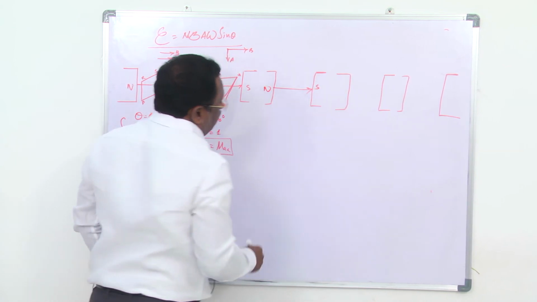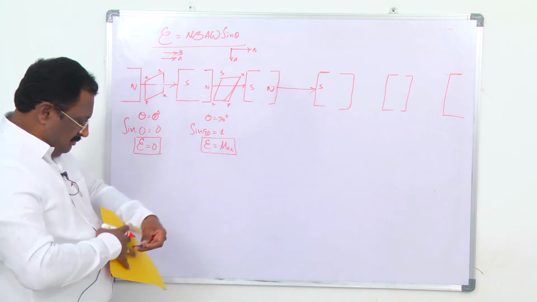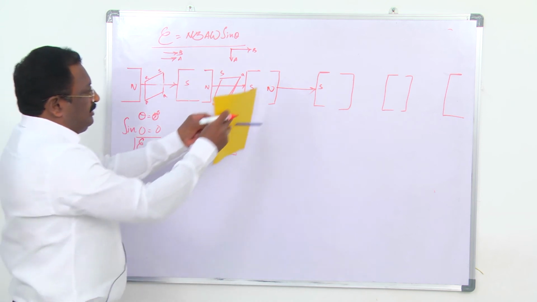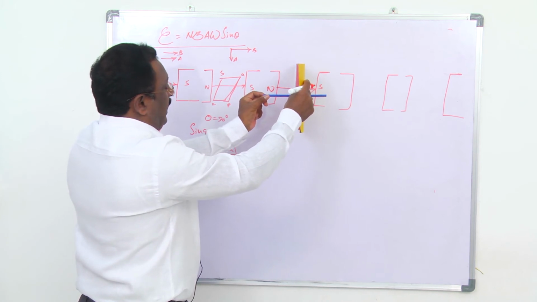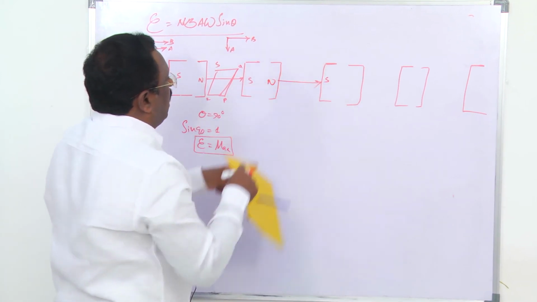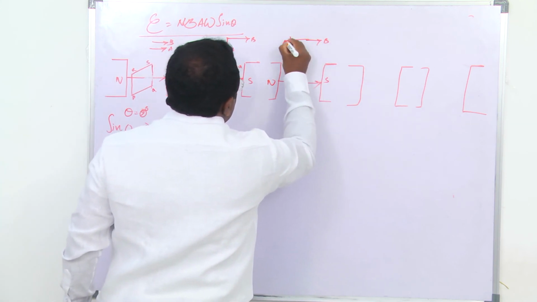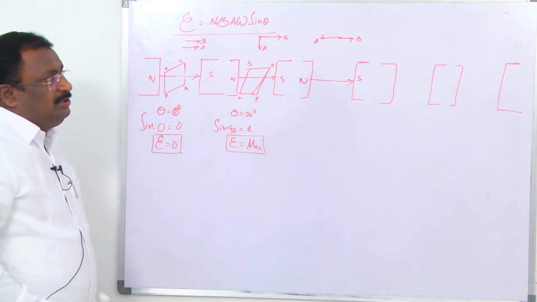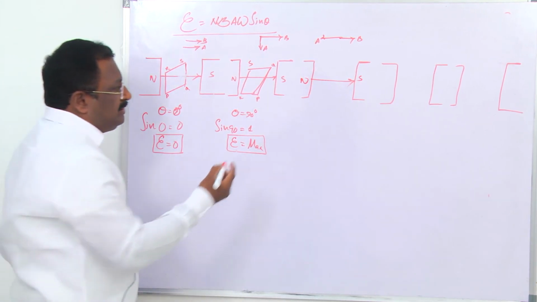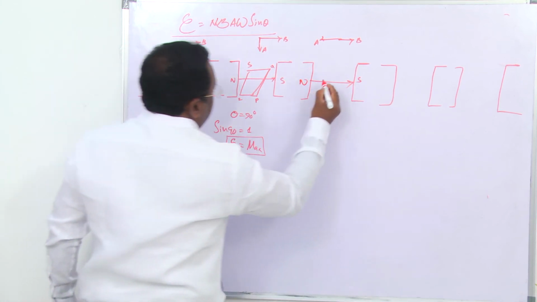Again, next what happened? This is the direction of B. Now, like this, reverse. Now, the perpendicular to the plane and the magnetic field both are opposite. This is the direction of B. This is the direction of A, the vector of the plane of the coil. Both are opposite. Same figure, reverse.